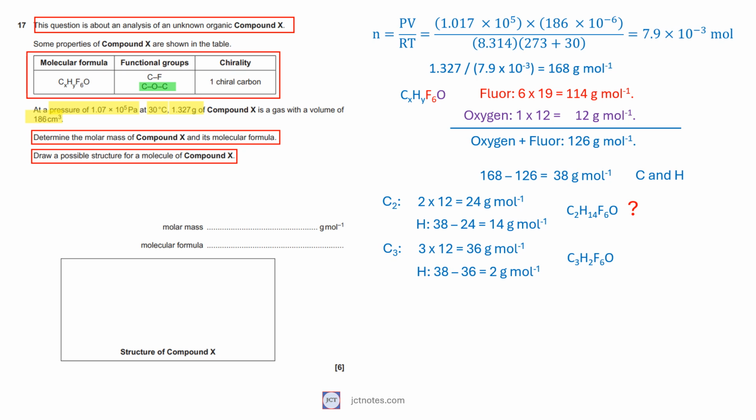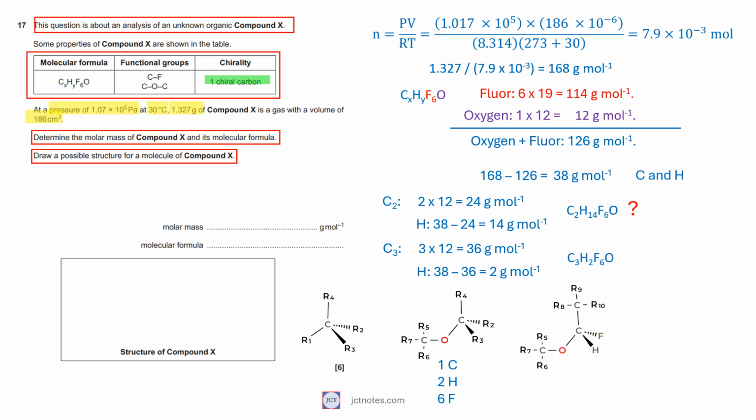C3H3F6O looks more probable. We know that we have 1 chiral atom of carbon, which means a carbon with 4 different radicals. Let's say that we put R1 as carbon-oxygen-carbon. This leaves 1 atom of carbon, 2 atoms of hydrogen and 6 atoms of fluorine to complete R2, R3, and R4. To ensure that we have a chiral center, we replace each of these radicals with one of these